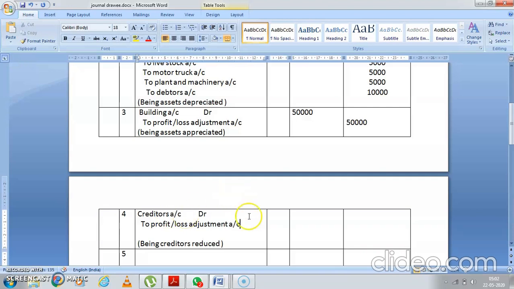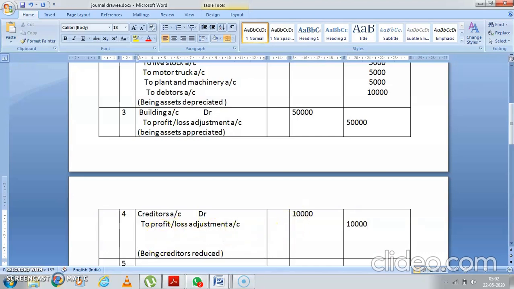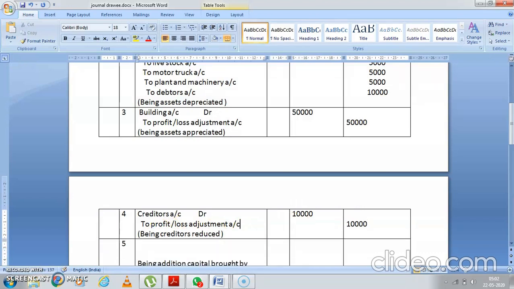Yes, profit and loss adjustment. The creditors has been reduced by 10,000. Okay, students, so we have done the entries of everything.